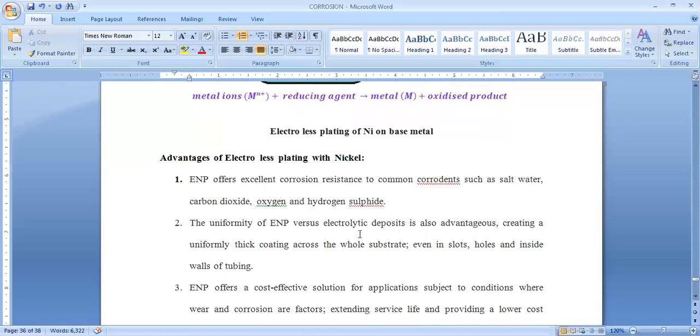Uniformity of EN versus electrolytic deposits is also advantageous because when we take our base metal, electroless nickel plating gives a uniform layer on the surface. That's the reason why it is more advantageous compared to the electroplating method, creating a uniformly thick coating. So thickness in all possible directions is exactly uniform and there is no difference. A thick region in one place and a thin region in another place is not possible. Uniformity is extremely high.